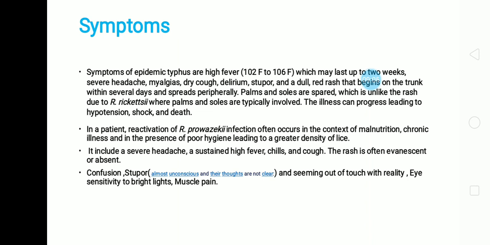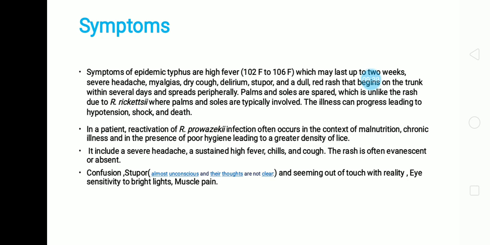The symptoms of epidemic typhus are high fever, which may be from 102 to 106 Fahrenheit and may last up to 2 weeks, severe headache, myalgias, dry cough, delirium, stupor, and a dull red rash that begins on the trunk within several days and spreads peripherally.